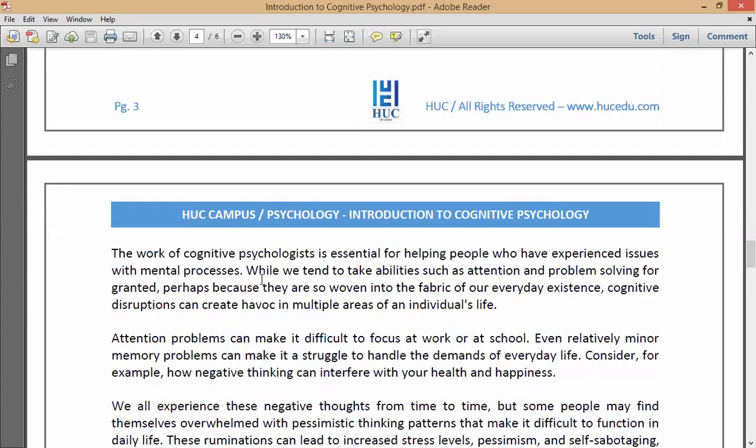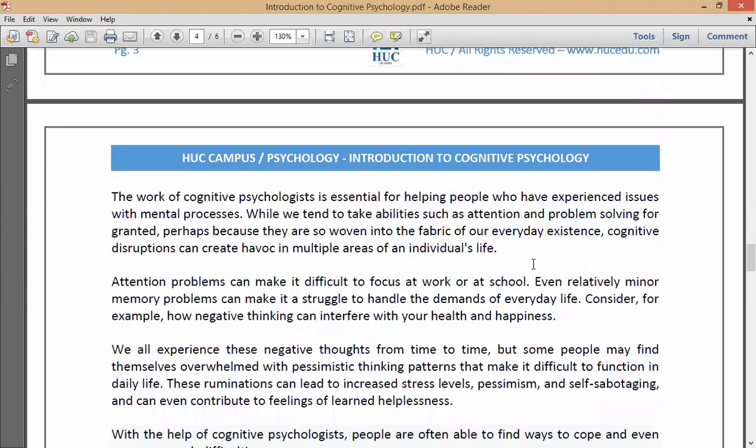The work of a cognitive psychologist is essential for helping people who have experienced issues with mental processes. While we tend to take abilities such as attention and problem solving for granted, perhaps because they are so woven into the fabric of our everyday existence, cognitive disruptions can create havoc in multiple areas of an individual's life. So this para is very, very important.